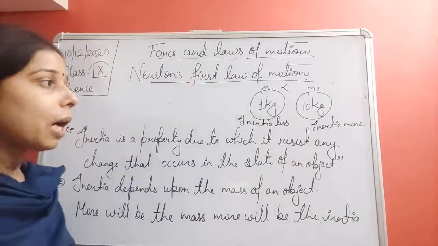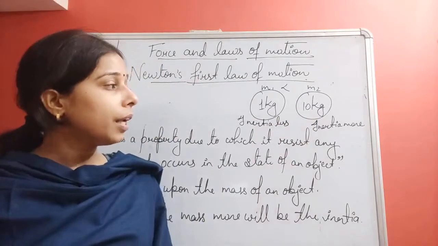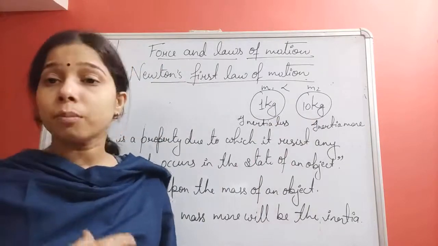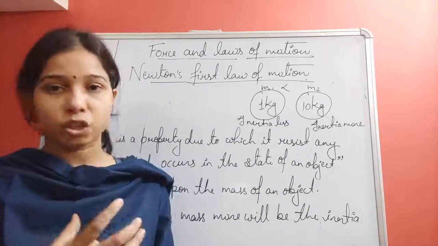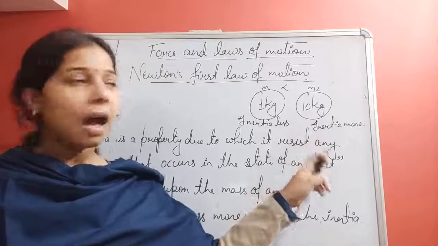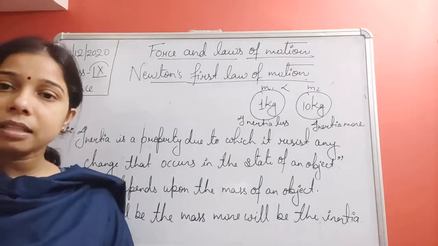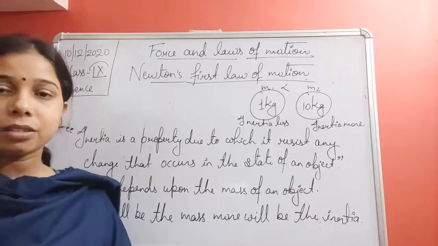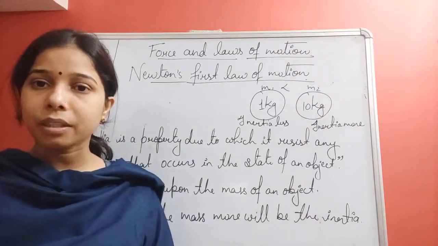Now, if we talk about inertia being more there and less there, it means the 10 kg object has more tendency to resist any change. And since the other has less inertia, it has less tendency to show any kind of change. This is what we are talking about, the inertia.